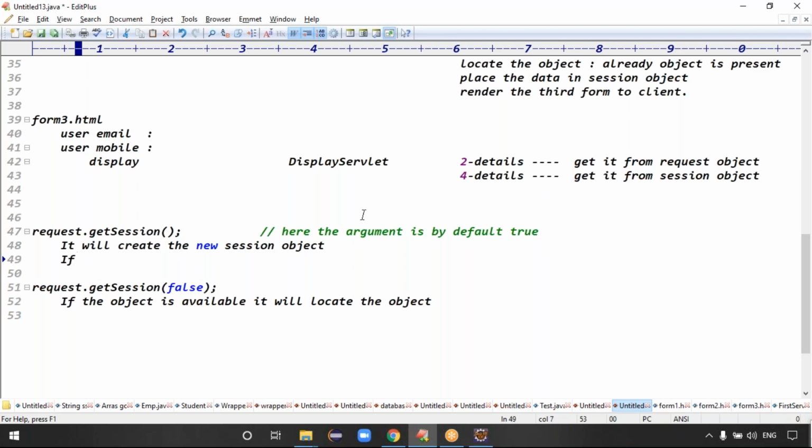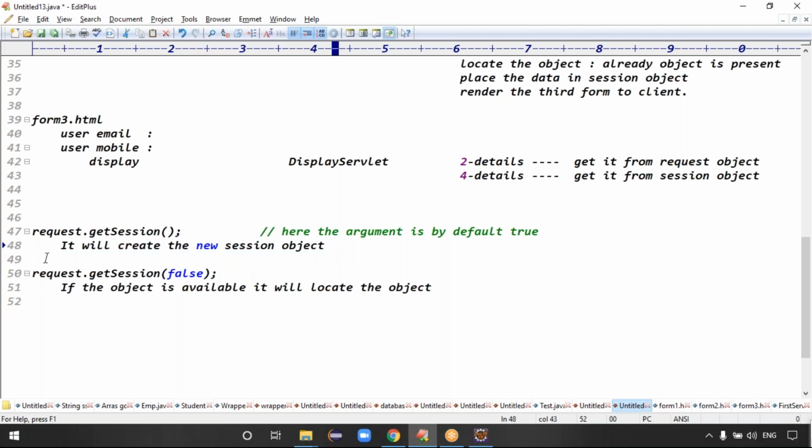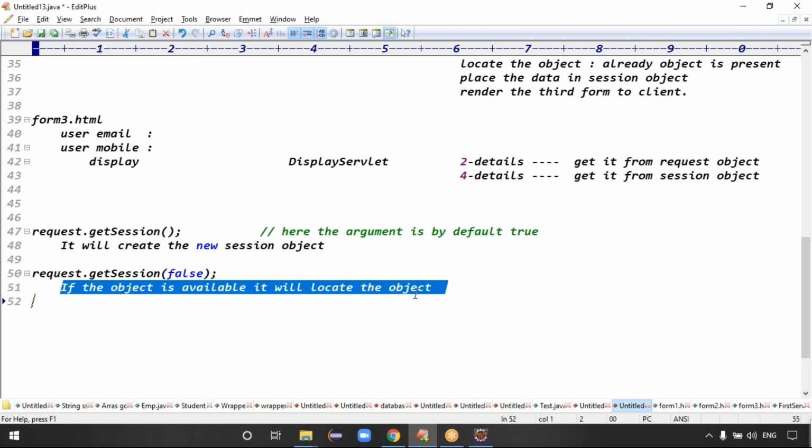Assume that it will create a new session object, guys. If the object is already available with some data, see, guys, getSession without an argument will create a new session object. For the first request, if we create the new session object, that is fine. But for the second request, getSession(false) means if the object is available, it will locate the object.